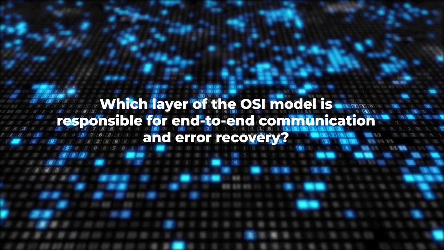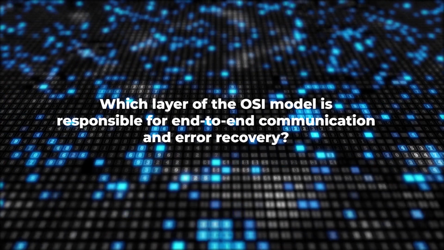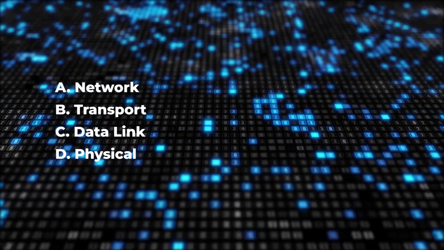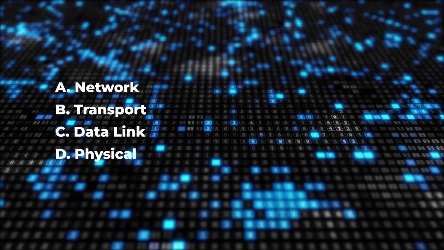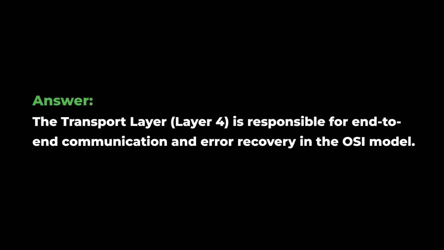Which layer of the OSI model is responsible for end-to-end communication and error recovery? A. Network. B. Transport. C. Data link. D. Physical. Answer. The transport layer, layer 4, is responsible for end-to-end communication and error recovery in the OSI model.